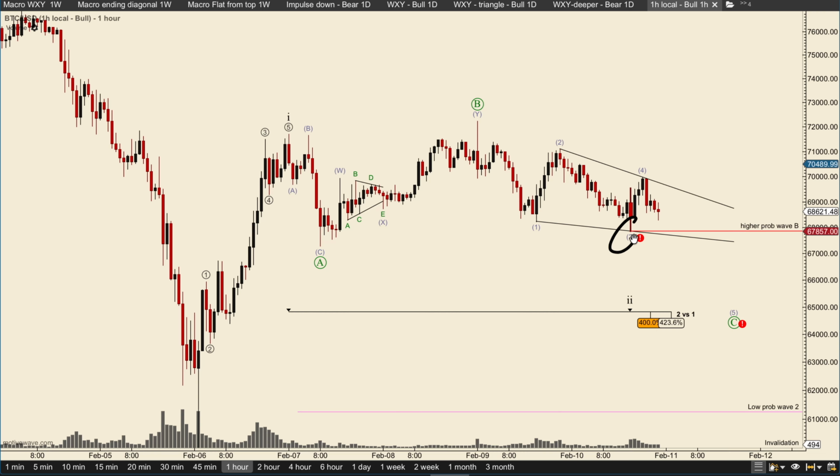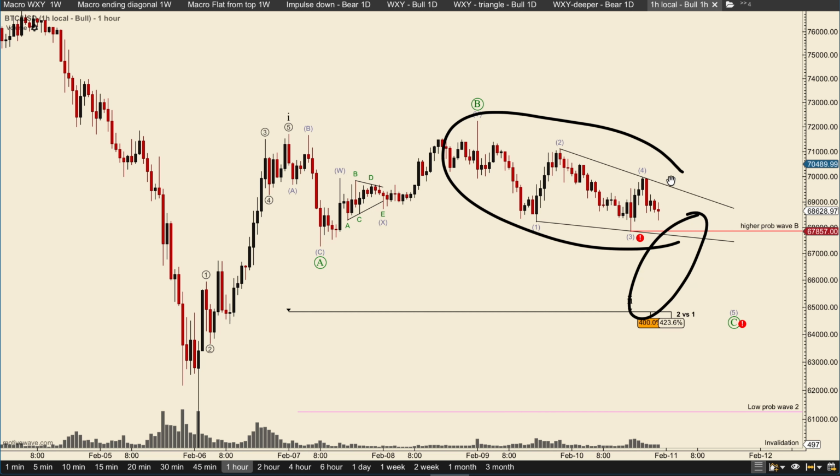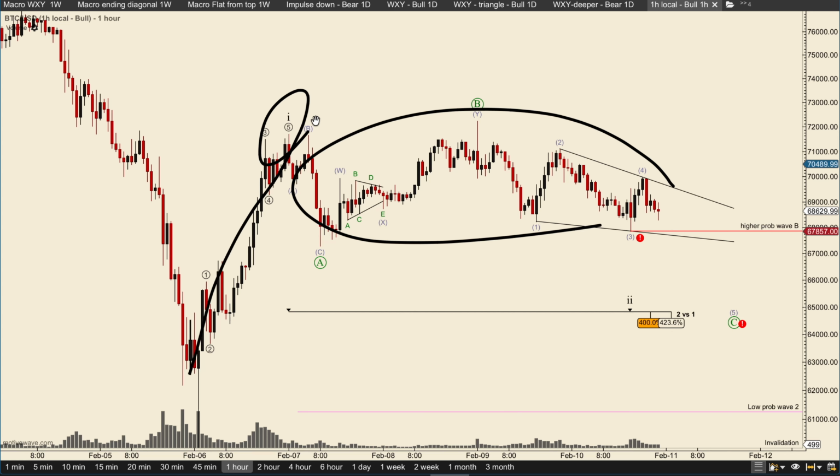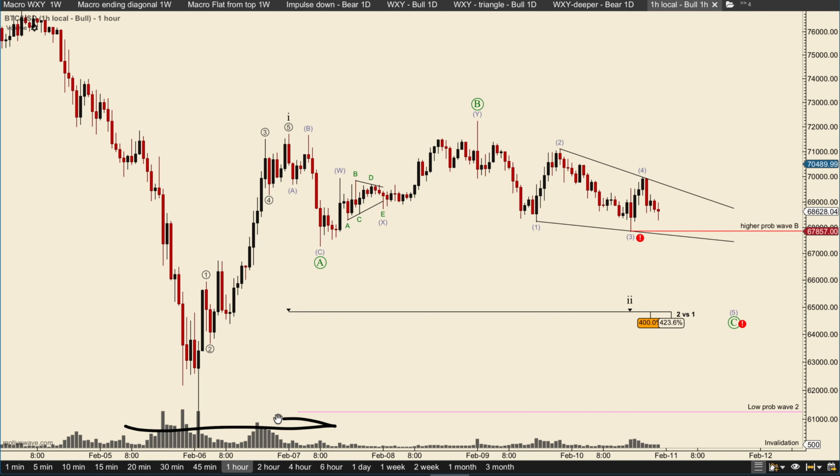If we are taking out this low, then it is impossible to count this as a W, X, Y, and then 1, 2, 3, 4, 5, meaning that we need to have an ending diagonal. And if we have an ending diagonal, taking out this low, we end up after this fib time, and then the probabilities switch for this to be a wave B, this whole thing. And if this is a wave B, then this has a higher probability of being A, B, and then a wave C. And therefore that has a higher probability of taking out that low.